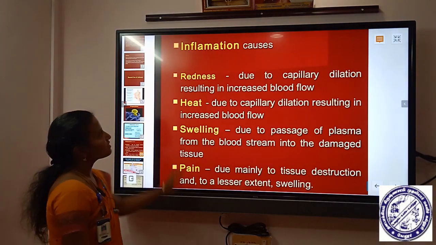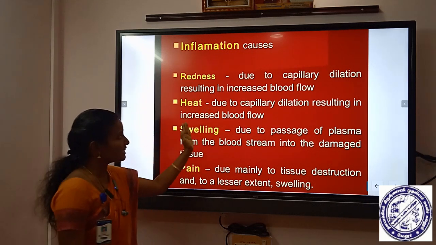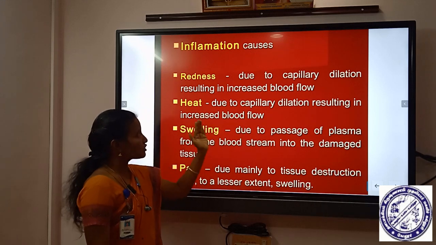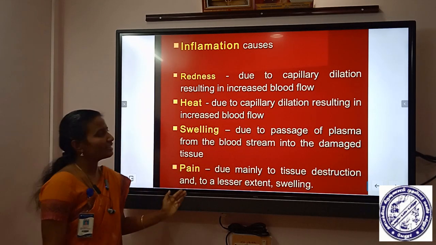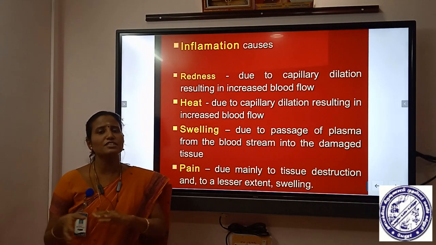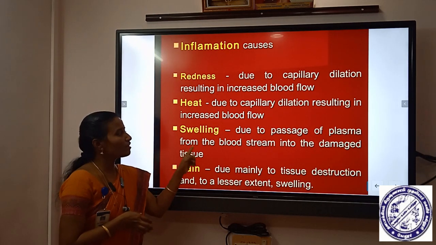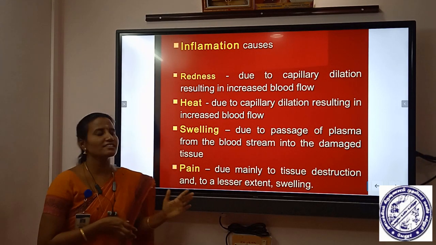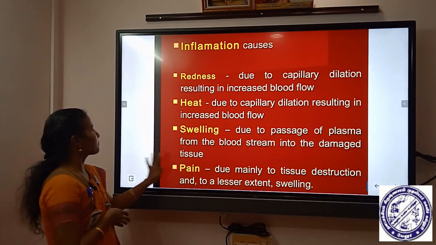So inflammation causes redness and heat. Due to capillary dilation and increased blood flow, and the influx of fluid from the bloodstream into the tissue site, it causes swelling, that is edema. Due to the tissue destruction, it also causes pain.